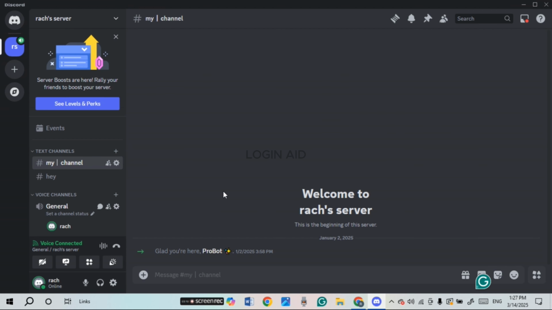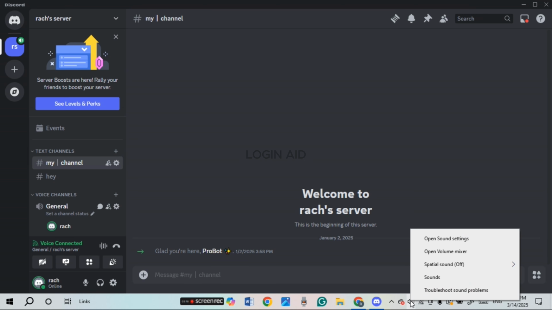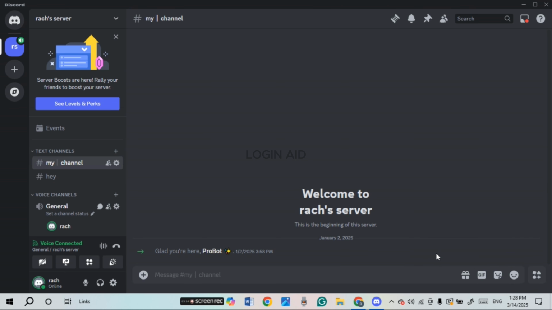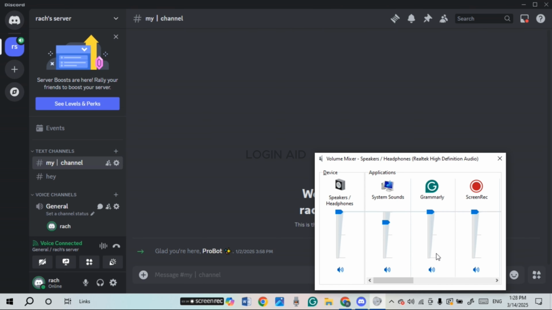Now after you reset the voice settings in Discord, what you have to do is look at the bottom of your taskbar. Over here, you'll be able to find the icon for speaker. All you have to do is right click on it. Now after that, you'll be able to find several options over here. Simply click on the option open volume mixer. Now after that, you can see over here volume mixer will be opened up. Make sure your speakers and headphones option is turned on. After that, simply exit the window.